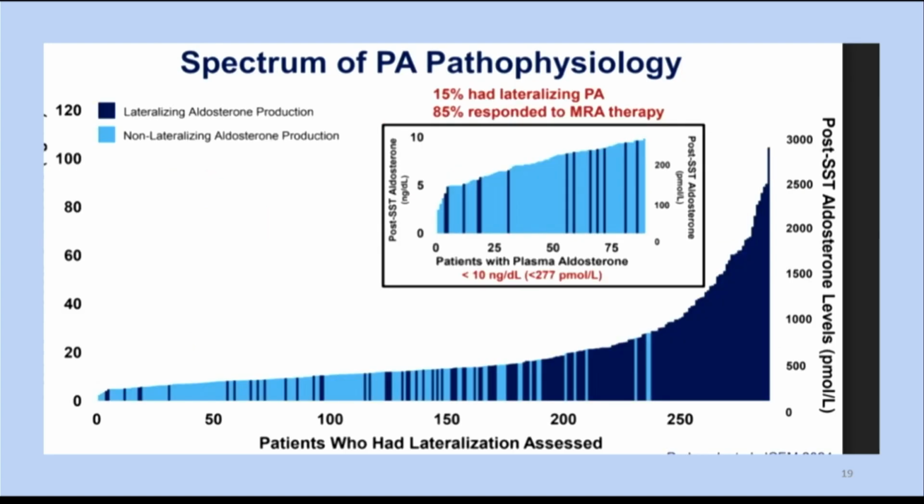Again, in this slide, you can see all the patients had confirmed primary hyperaldo. These blue bars are patients with severe disease who are having aldosterone producing adenoma, and this lighter blue are having hyperplastic or bilateral disease. So you can see this part here in this picture, these all patient had aldo level of less than 10. So even if it is less than 10, you can have primary hyperaldo, and sometimes you can see this blue bar also. They can still have adenoma also even with this low level of aldosterone.